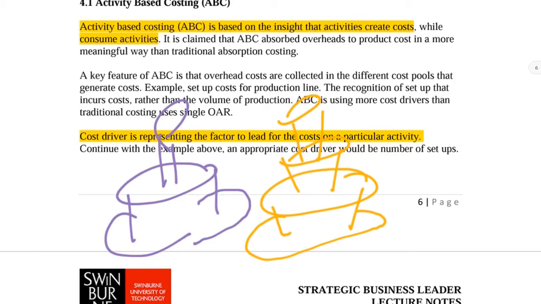So maybe in 1 day, you can easily produce 10 pieces, 20 pieces, or even 30 pieces. But if you produce the 3-layer cake, you need to take the whole day to bake it. So that's why at the end of the day, the cost involved to produce the 10 simple cakes can be even lower compared to producing the 3-layer cake. So this is the concept of activity-based costing.